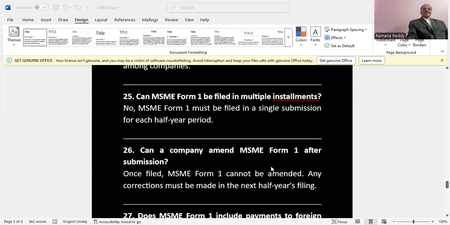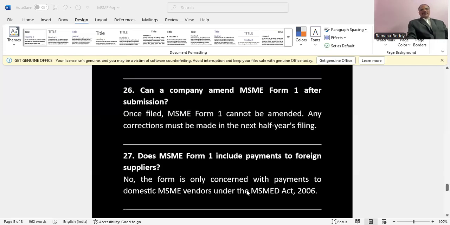Can a company amend MSME Form 1 after submission? So once filed, MSME Form 1 cannot be amended. As of now, there is no such amendment. Any corrections must be made in the next half year filing only. Once filed, you cannot amend again.